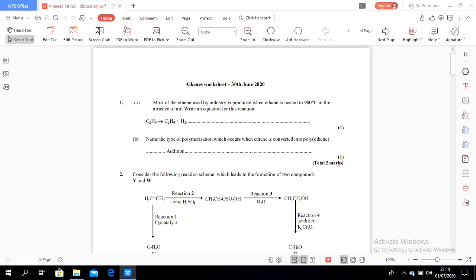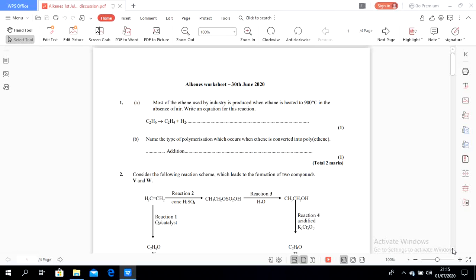Let's discuss the question about the alkenes worksheet that I gave yesterday, on 1st July 2020. Question number 1 asks for the chemical equation for the reaction of ethane, which is heated to 900 degrees Celsius to produce ethene in the absence of air.